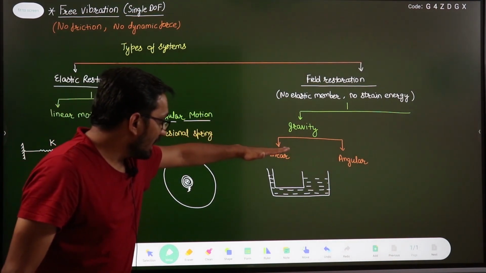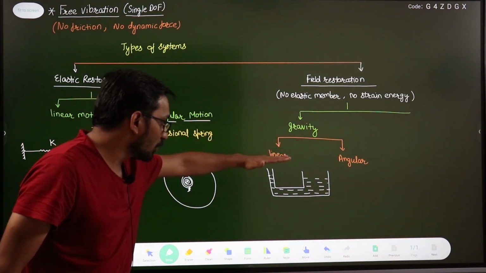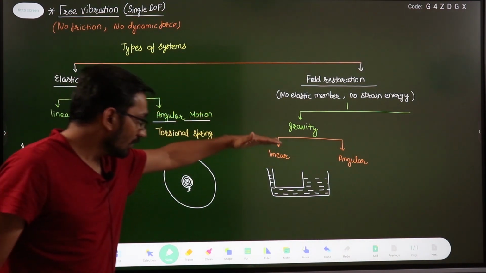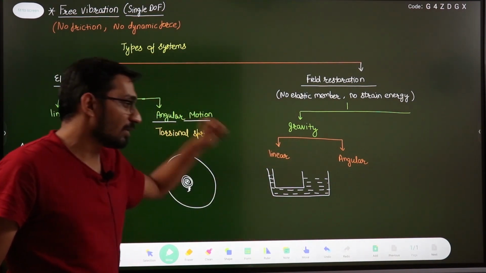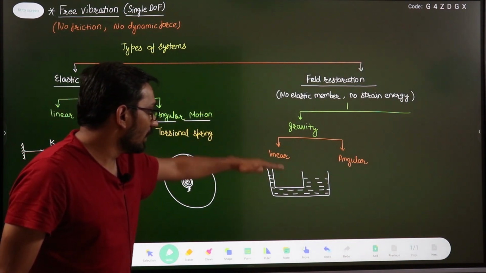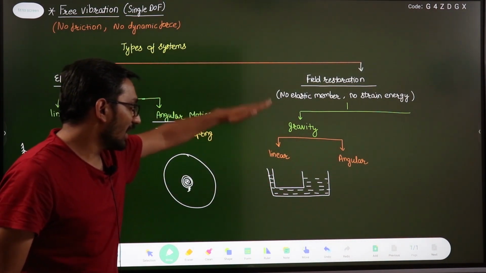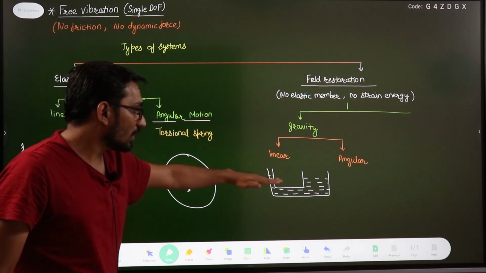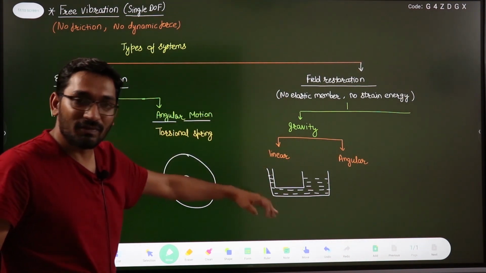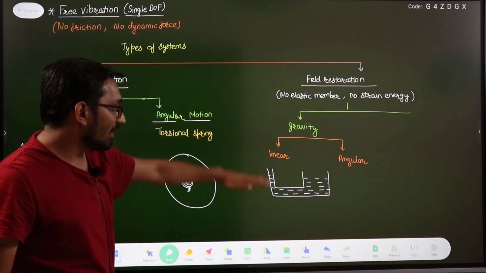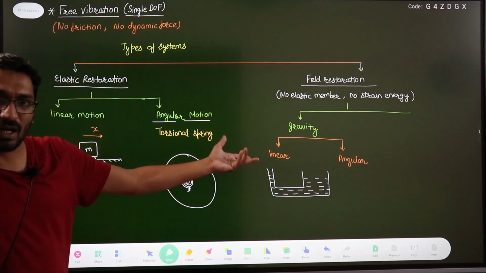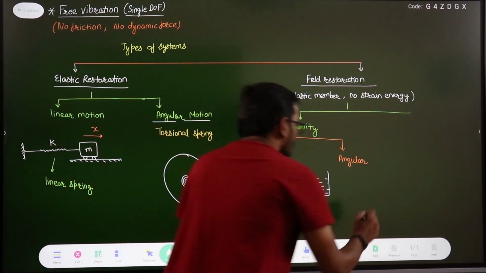Now if I push this fluid in the downward direction and remove the force, then this liquid column will be in linear motion like this, right? And this restoration will be given by gravity, the weight of the fluid column. This is your linear system. For the angular system restored by gravity, we already studied the pendulum case.